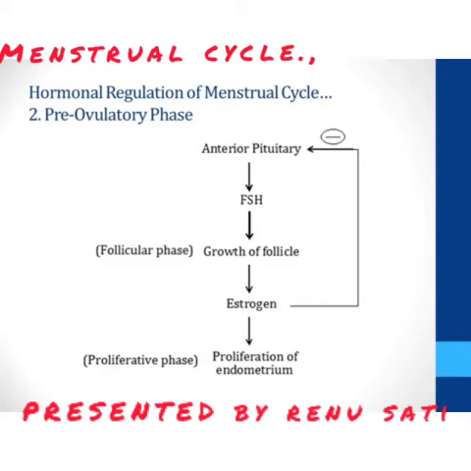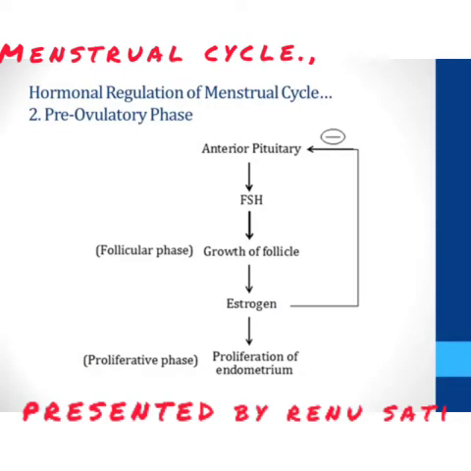A large amount of estrogen is released, resulting in the proliferation of the endometrium. This proliferative phase is very important because the endometrium is the place where the implantation of the embryo will take place. It makes the uterus fit for the process of implantation. So the pre-ovulatory phase is for the follicular growth up to the process of ovulation.